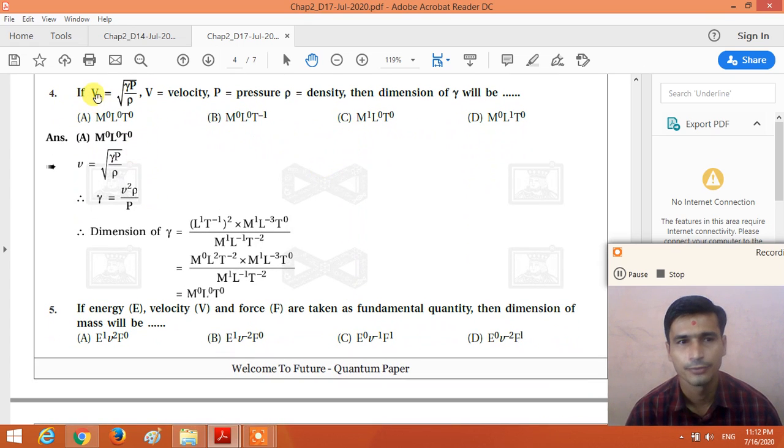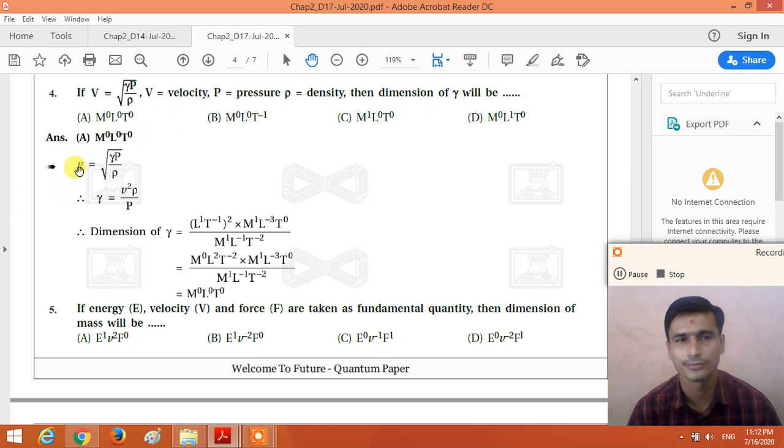If V is equal to the square root of gamma P divided by rho, where V is the velocity, P is the pressure, and rho is the density, then the dimension of gamma will be blank. Calculate the dimension of gamma. It is the ratio of Cp and Cv, right? It is the ratio of specific heat at constant pressure and constant volume.